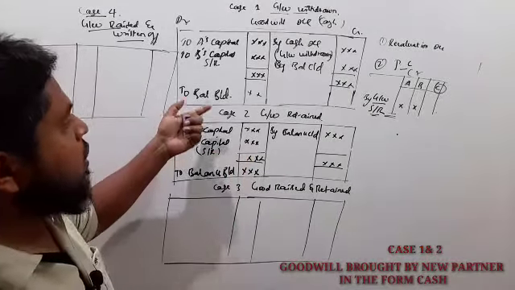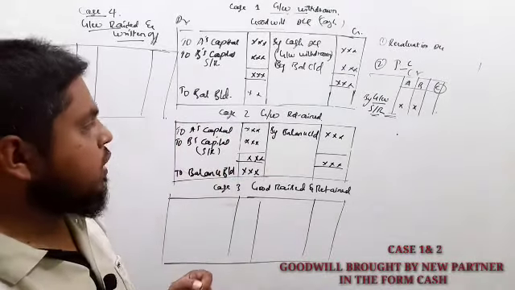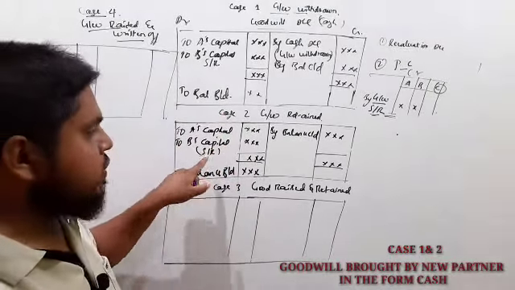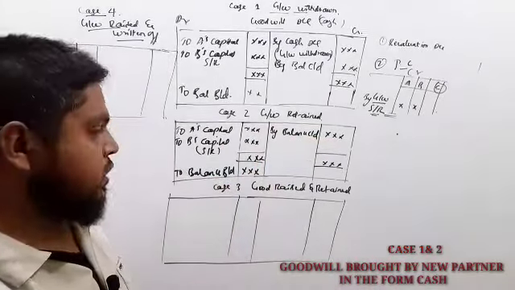So this is situation 2: goodwill brought in the form of cash, that goodwill amount we have to share in sacrifice ratio, and the balance is transferred to the balance sheet.